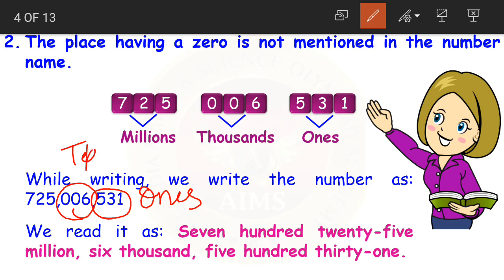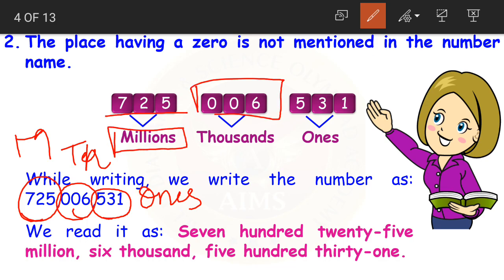The next commas are in thousands place, and then next comes the millions place. So 725 is in millions place. Now this 006, how do we read this? We read this as 6 only. As there are zeros here, we do not read zeros. 6,000. 6 is in thousands period.